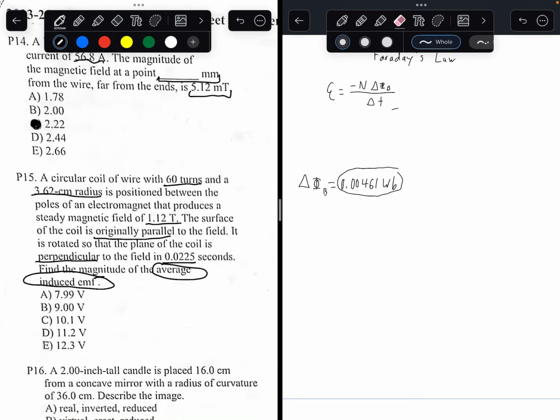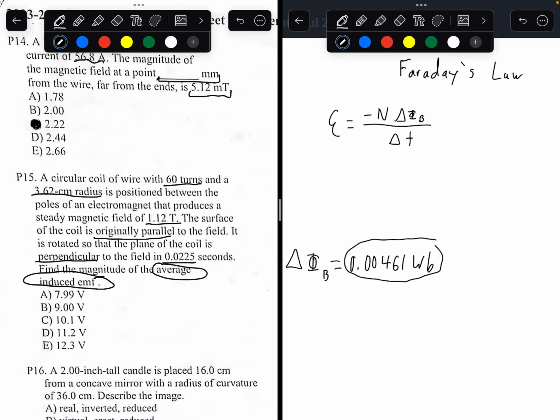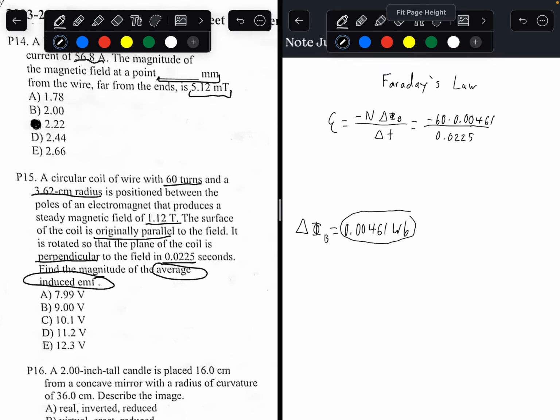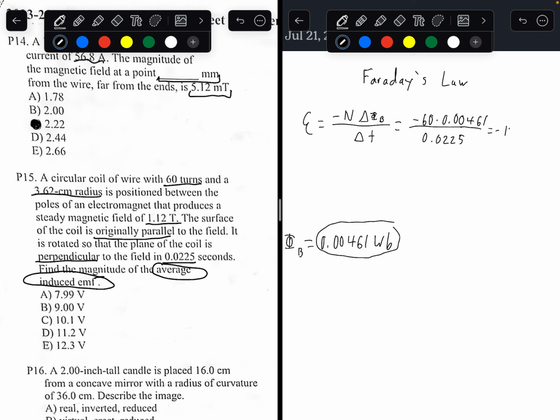What do we do with that? Well, in the equation, we want the number of coils, the change in magnetic flux, and the change in time. Well, we have everything else. The number of coils is given to us as 60. We calculated the change in magnetic flux. And we know that this all happened in 0.0225 seconds. So plugging in all the answers, you would get negative 12.296 volts as the answer.